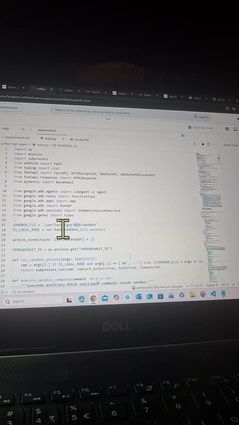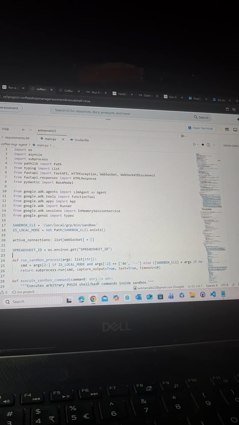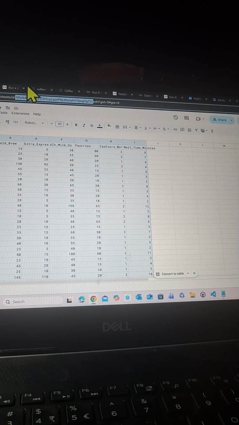Okay, is local mode, no path, sandbox CLI exist. Active connection list, WebSocket, spreadsheet ID. Again, we have stored it inside the environment variable as spreadsheet ID. Right, you remember this ID we have already stored.